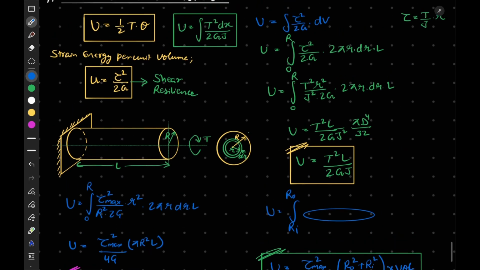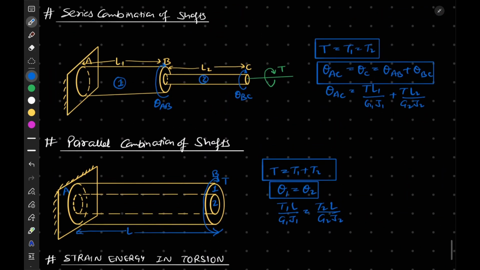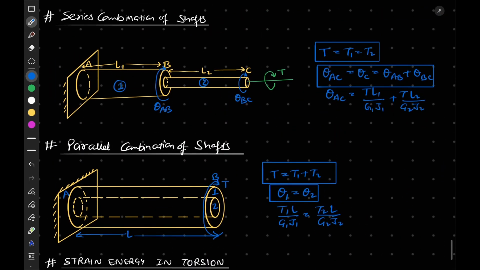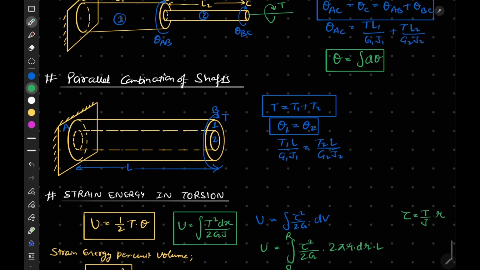There is one more thing I would like to mention about series and parallel connections. I have mentioned that theta is equal to the summation. If there is not a stepwise variation, but some linear variation, or variation in very small lengths, or continuous variations, then you can use integration of d theta, or do it stripwise. Similarly in parallel, theta will remain the same.